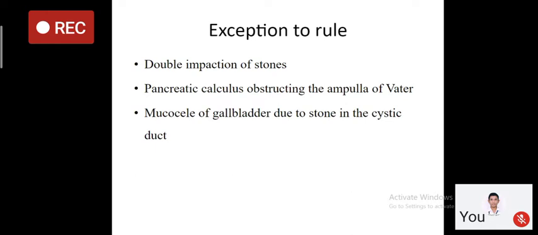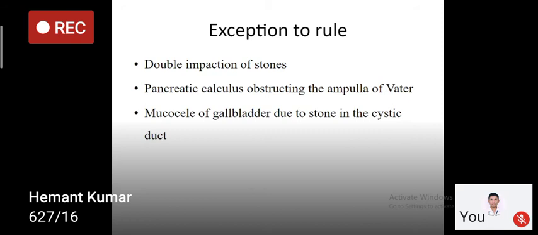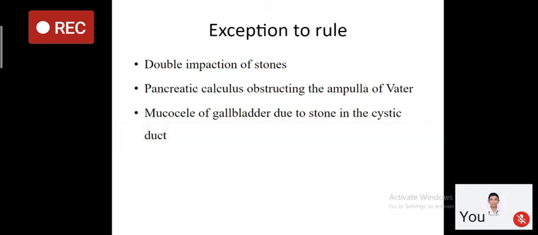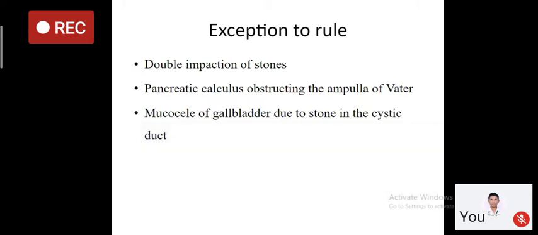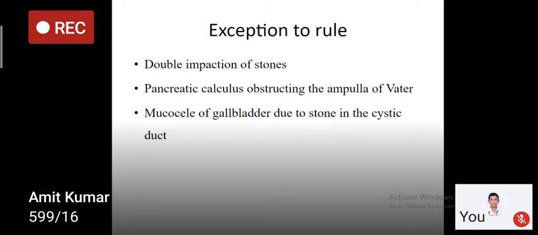First exception is if there is double impaction of the stone, meaning there is impaction at the cystic duct as well as impaction in the CBD. In those conditions, even if there are CBD stones, your gallbladder will be palpable. Why will the gallbladder be palpable? Because there is an impacted stone in the cystic duct, and in that condition your gallbladder will be distended. So in spite of the presence of your CBD stone, your gallbladder will be palpable.